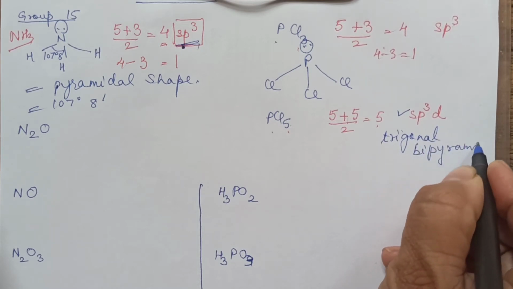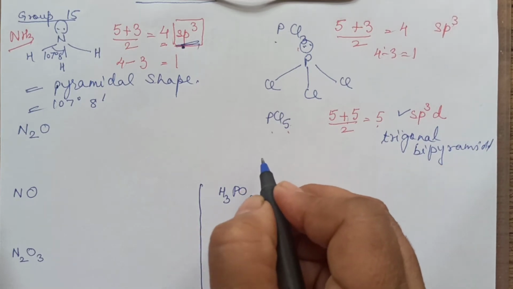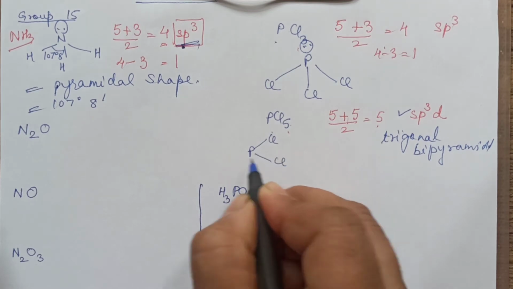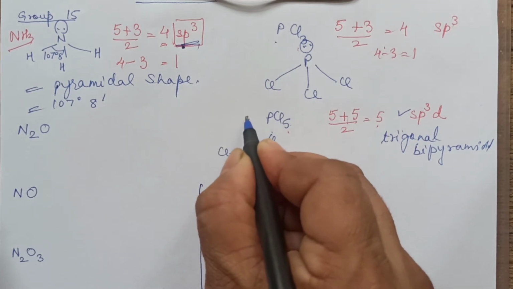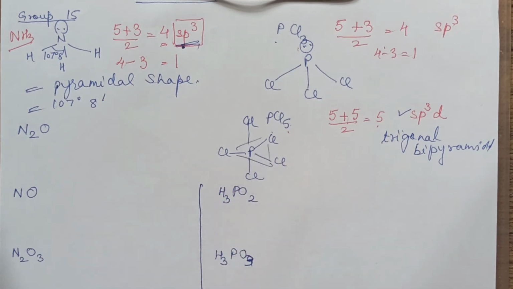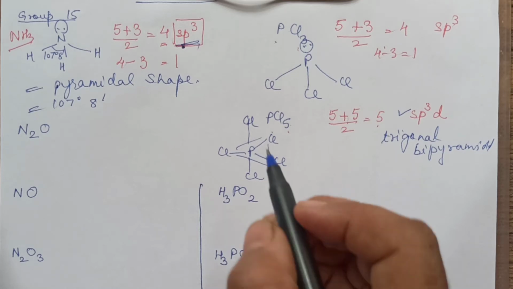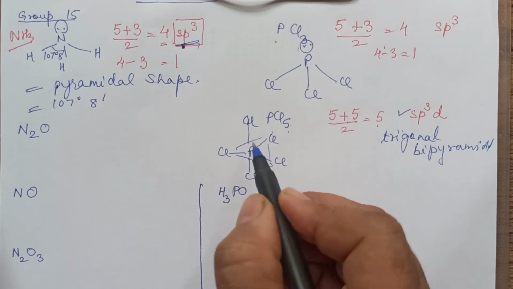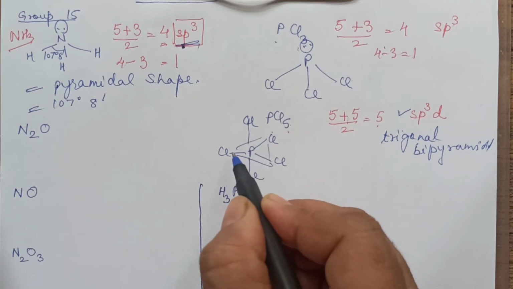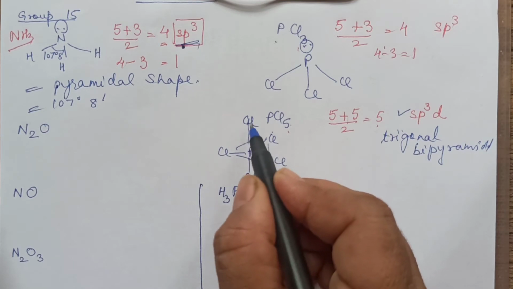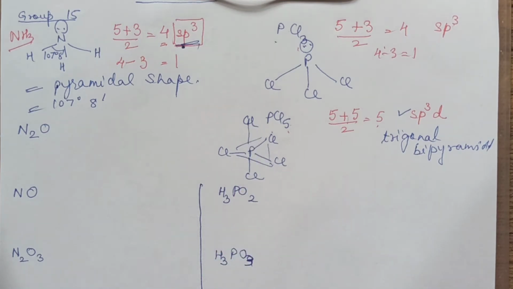Trigonal bipyramidal. Right? You will draw phosphorus, with 3 chlorine here and 1 chlorine here, 1 chlorine. That means this is the shape, trigonal bipyramidal. Sometimes a question is also asked that these axial bonds are longer than the equatorial. You will write that the axial bonds face repulsion from the 3 electron pairs present in the equatorial position, so they are longer than the equatorial ones.